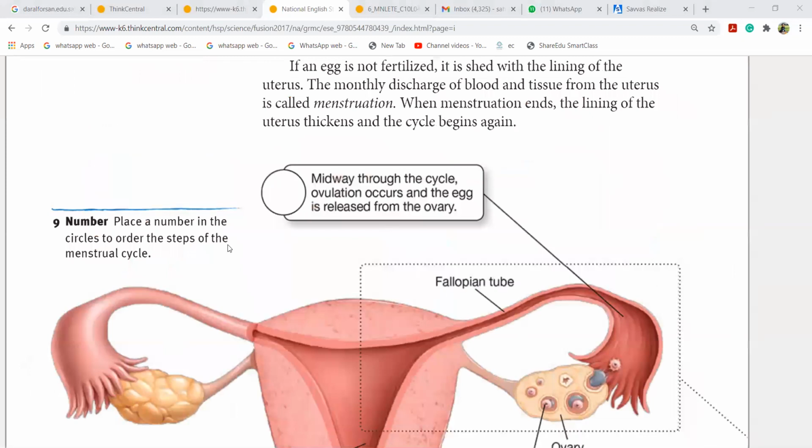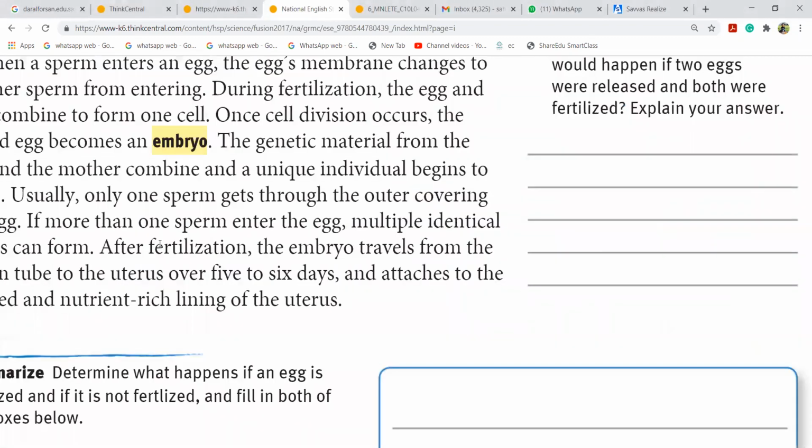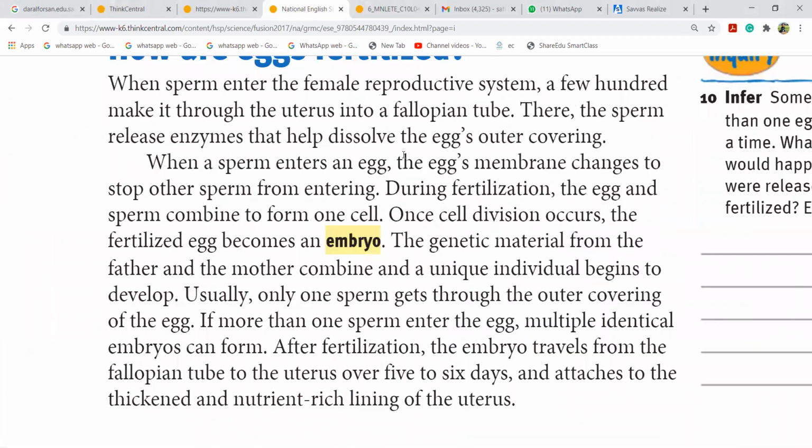Now today, again, I'm going to say that if the egg gets fertilized, during fertilization, when the sperm enters an egg, the egg's membrane changes to stop other sperm from entering. It doesn't allow the other sperm to enter. During fertilization, the egg and sperm combine to form one cell. And this becomes an embryo. The first part of the baby is called the embryo, girls.